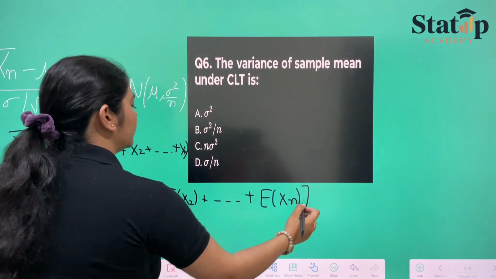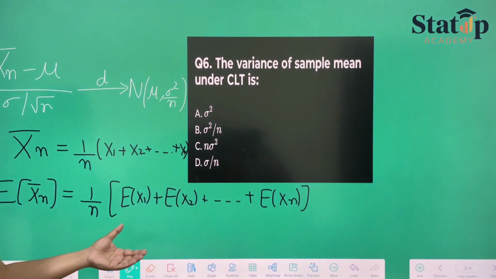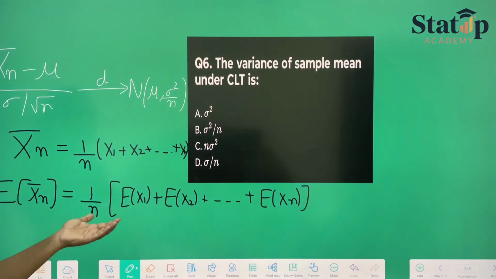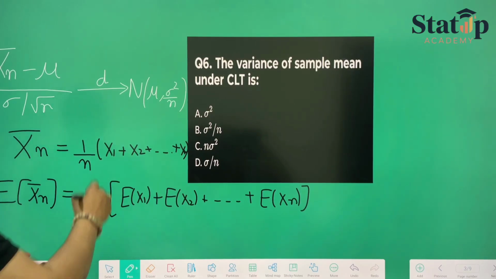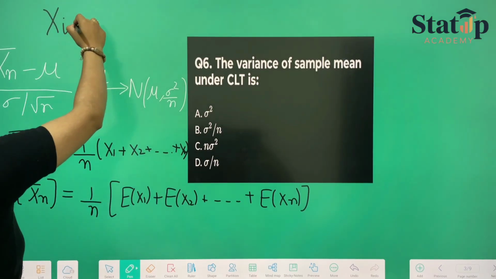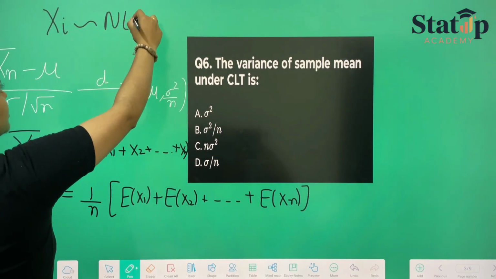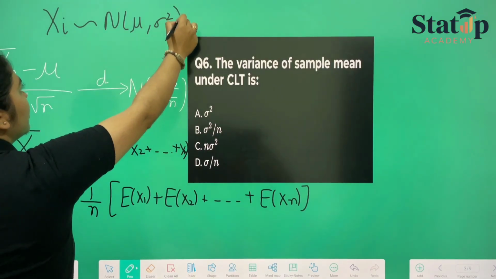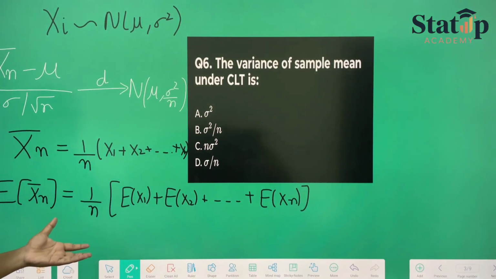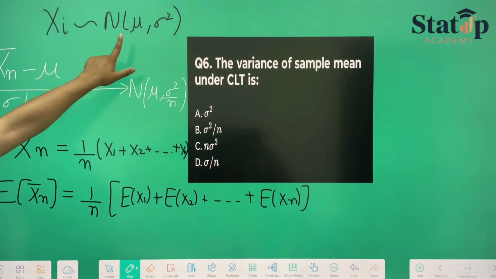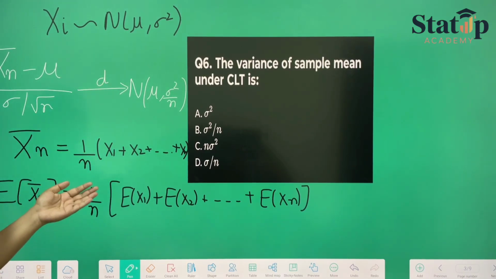Now we all know that all these random variables are identical and independently distributed, and all the random variables follow normal distribution, suppose mu and sigma square, right? This has been given. So if they are identical, then the means of all the xi's will be mu.